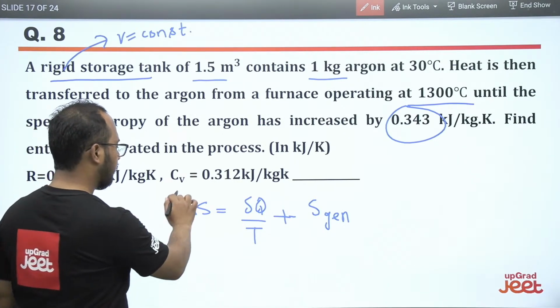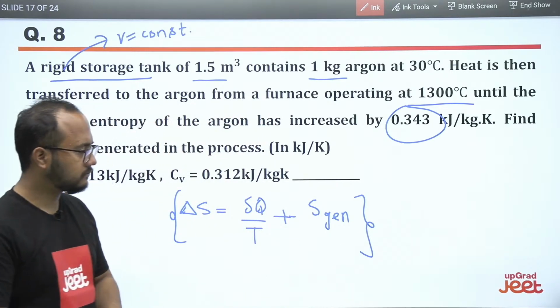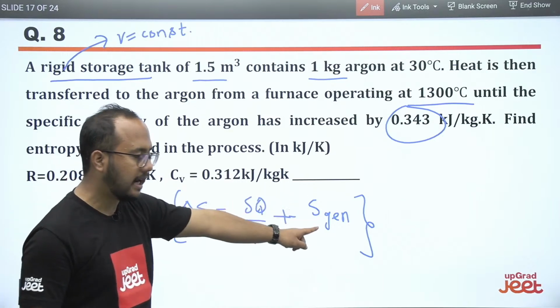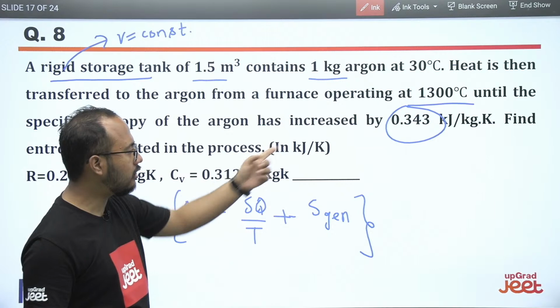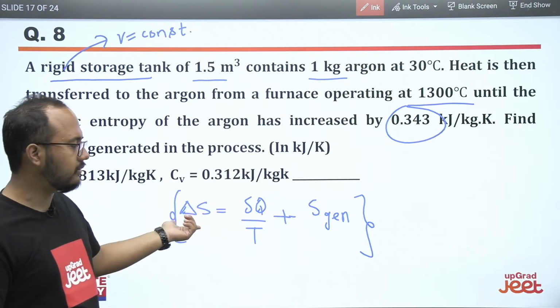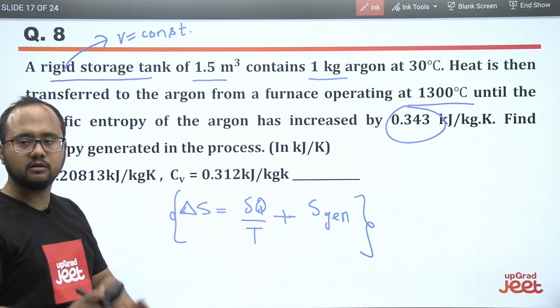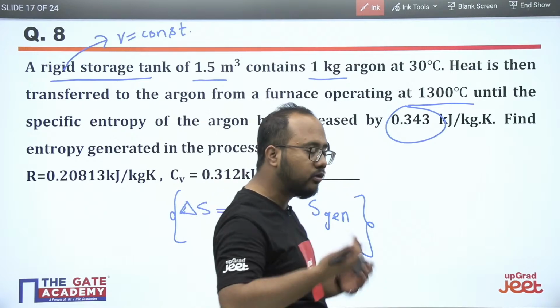Just use this particular formula. They have given the entropy change here, but del Q, the heat transfer, is not given. So you have to calculate del Q, and for that you should think how you can calculate the heat transfer.